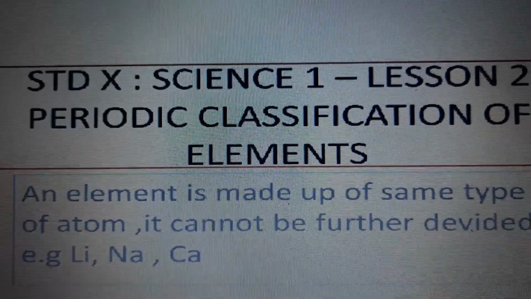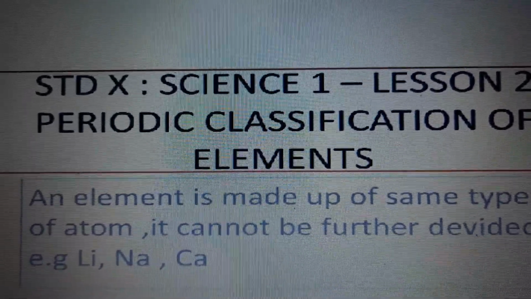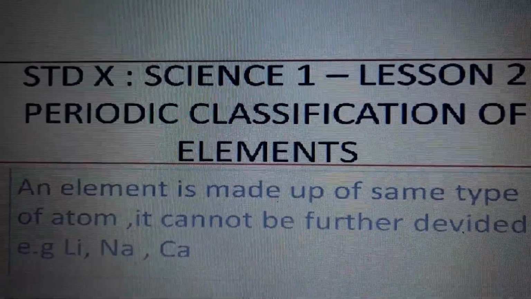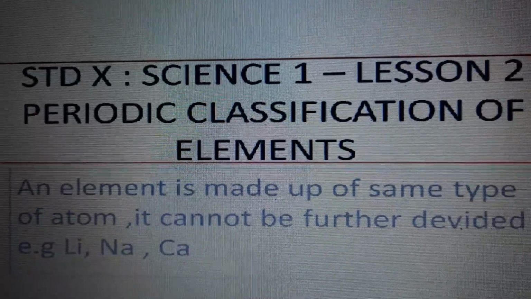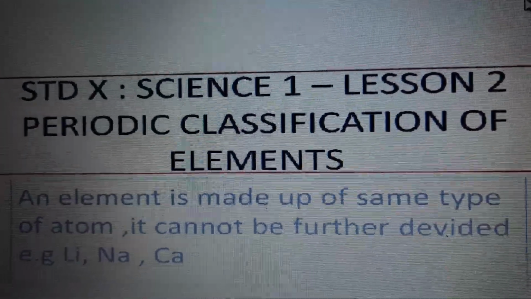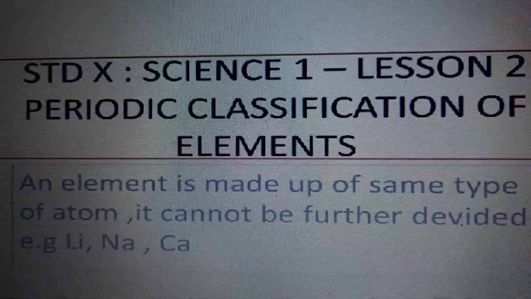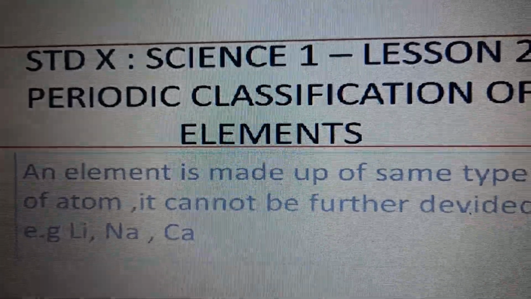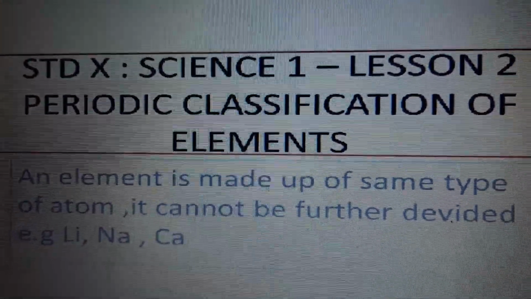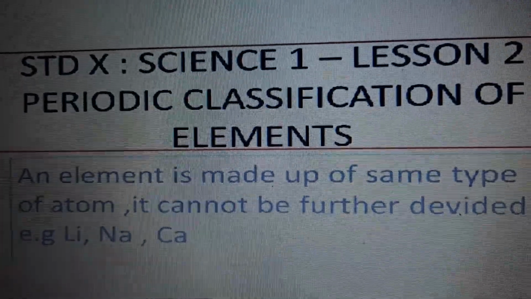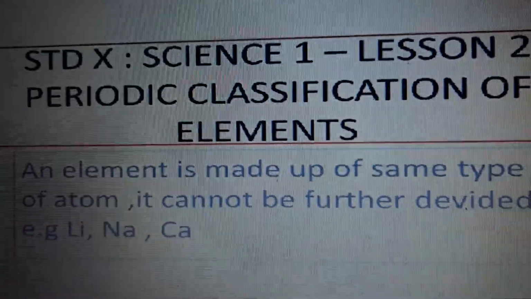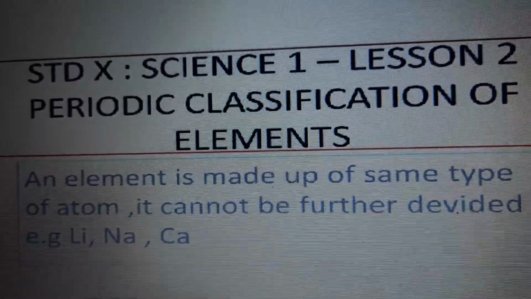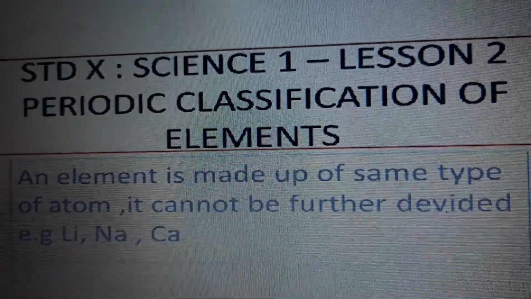Now, classification is we have different classes in the school. For example, if the age of a child is 6 years, then the child takes admission in first standard. If the child is 10-year-old, the child will go to 5th standard and so on. So classification, different classes, a child belongs to a different class depending on the age of the child. But here we are classifying the elements. Periodic means when 100 years back, 150 years back, how many elements were known.